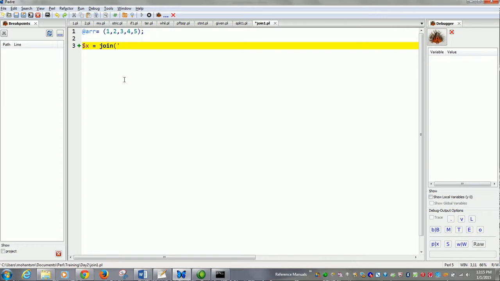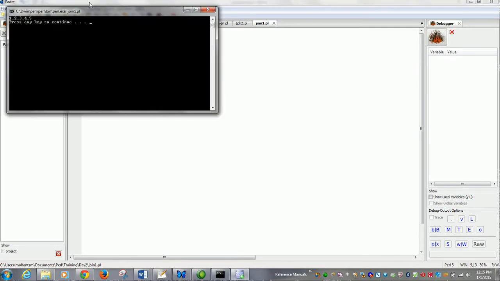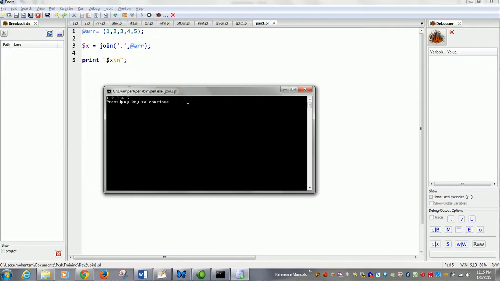Now what will we join? Let's join them with a dot. What will we join? The array. Now let's print the $x. You will see all the numbers are joined by a dot. 1 dot, 2 dot, and this is a string.